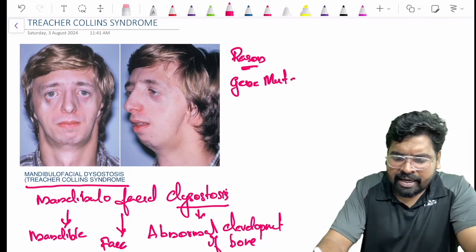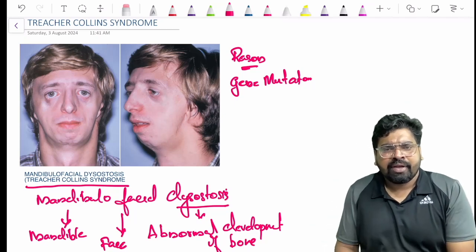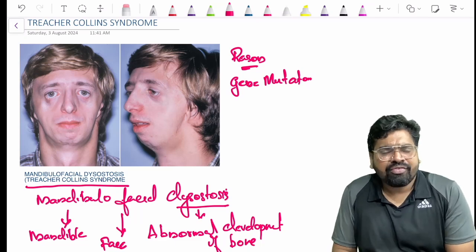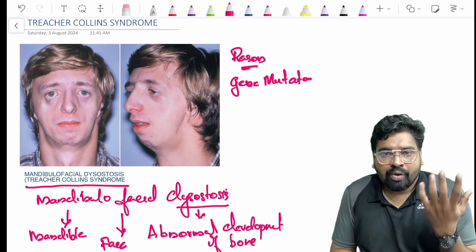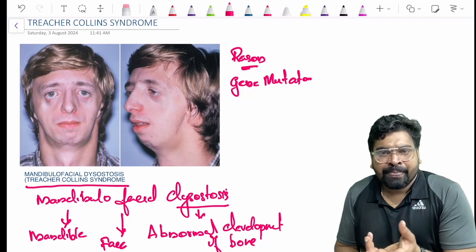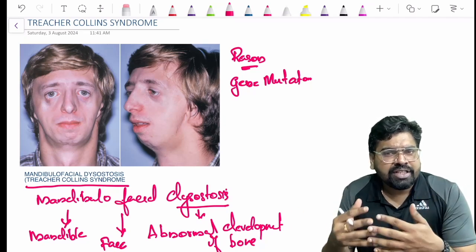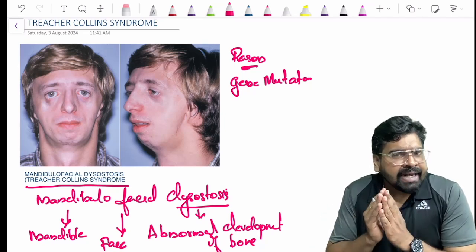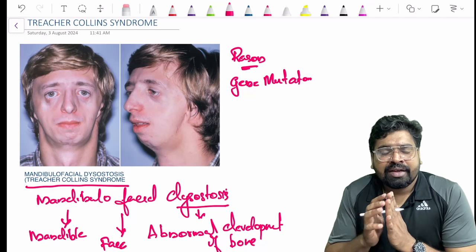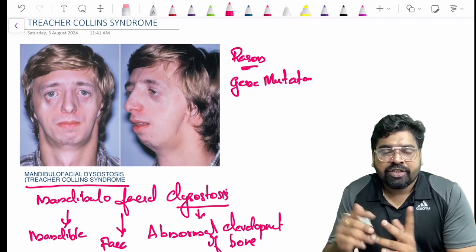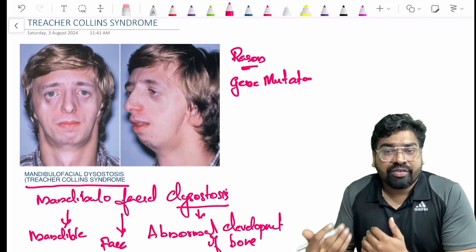And guys, if you are an aspirant for INICET, if you are wishing to be in the AIIMS or PGI exams, you should be thorough with the molecular aspect, the gene mutations in most of the tumors. You can make a chart as the syllabus goes, a list of all gene mutations, which gene is mutated, because if you work out previous year INICET question papers, you can see that they really ask about gene mutations. Which gene mutation is seen in pleomorphic adenoma, which gene mutation is seen in Treacher-Collins syndrome. You can list all these out.